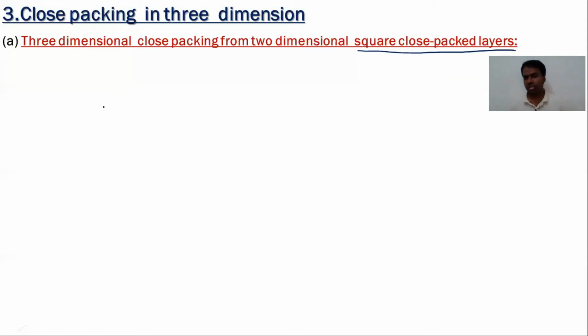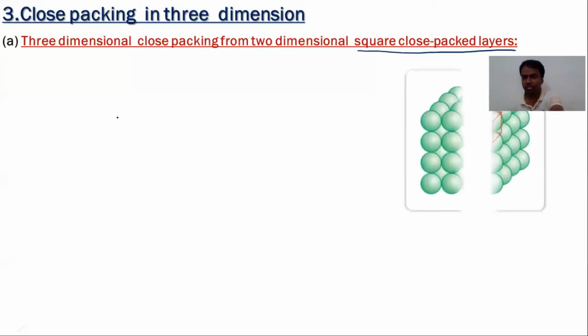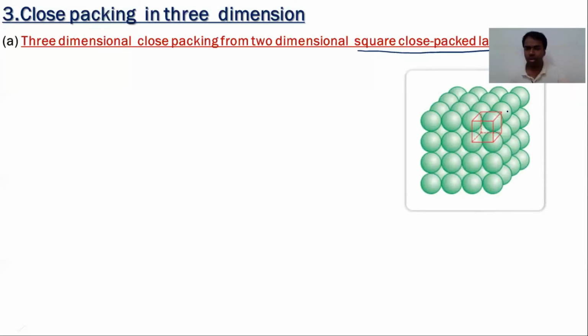In this, the second layer is placed above the first layer in such a way that the spheres of the second layer exactly align with the spheres of the first layer. Means the spheres of these 2 layers are exactly aligned horizontally and vertically, like this. So this is the arrangement of square close packed layers in 3D. So let us take, this is the first layer.